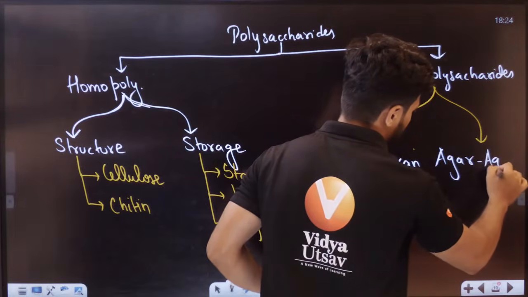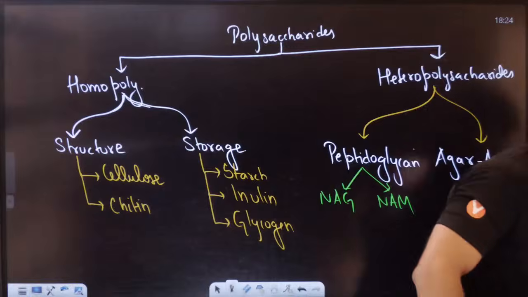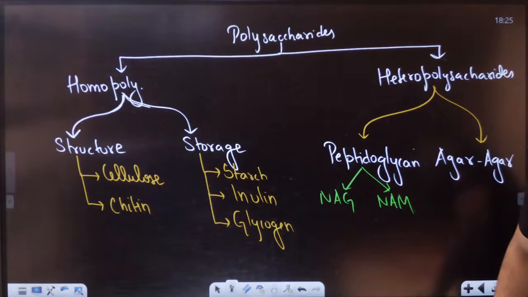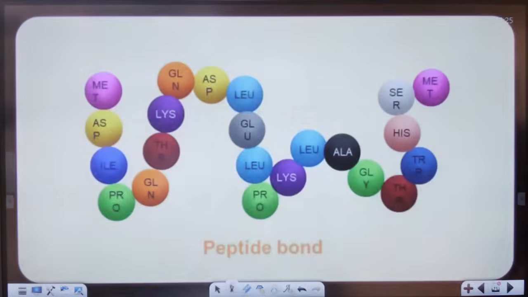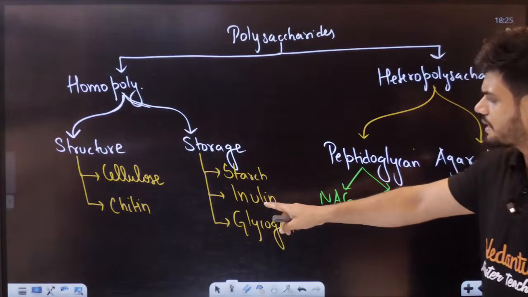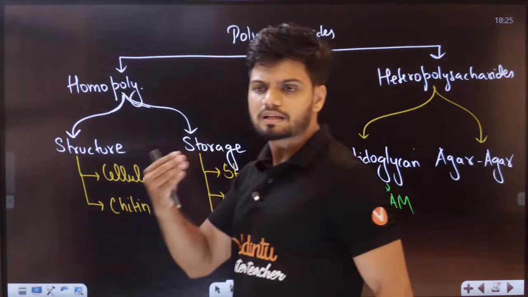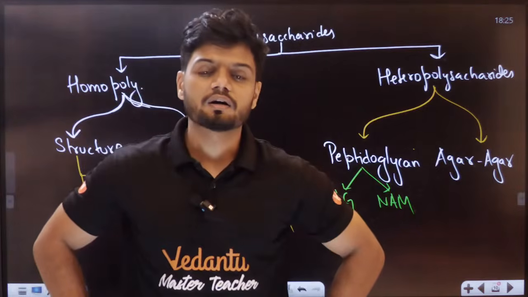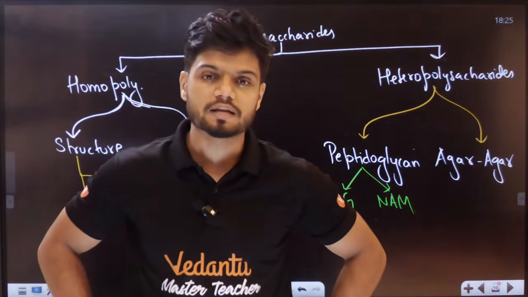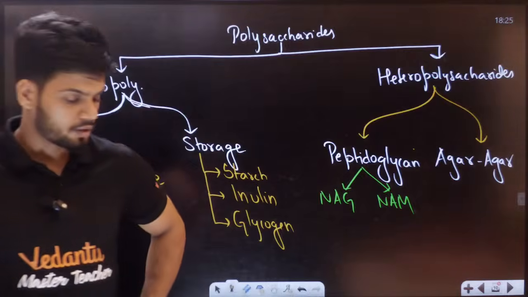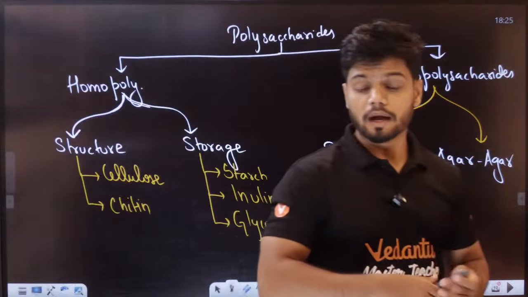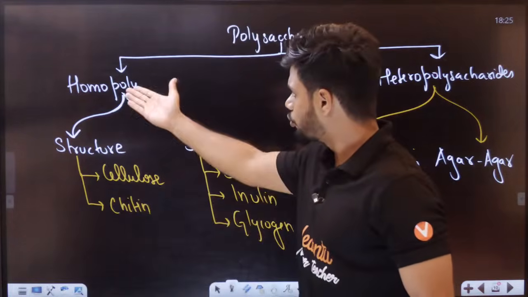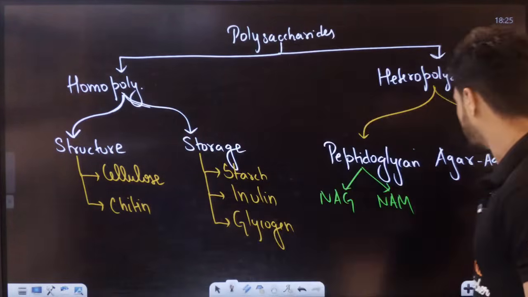Agar-agar is one more example. Now in examination, what do they ask, students? In examination, they can ask you directly this. Let's say they ask you about chitin. Students, is chitin a heteropolysaccharide or a homopolysaccharide? All of you in the chat. You will tell me, sir, chitin is a homopolysaccharide. Very simple, from here you can tell now.